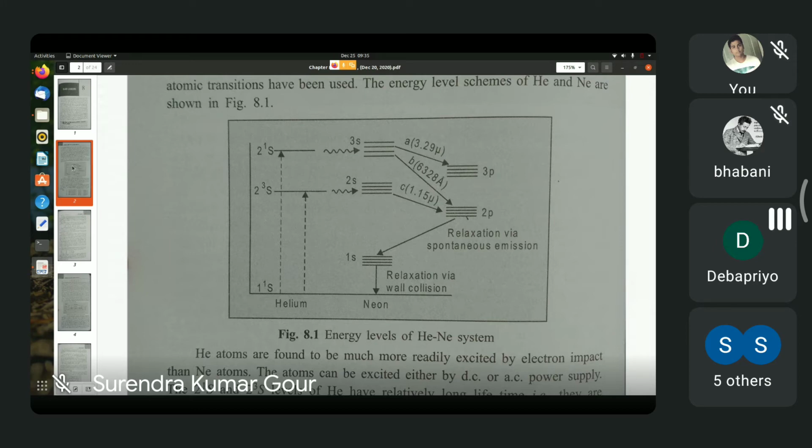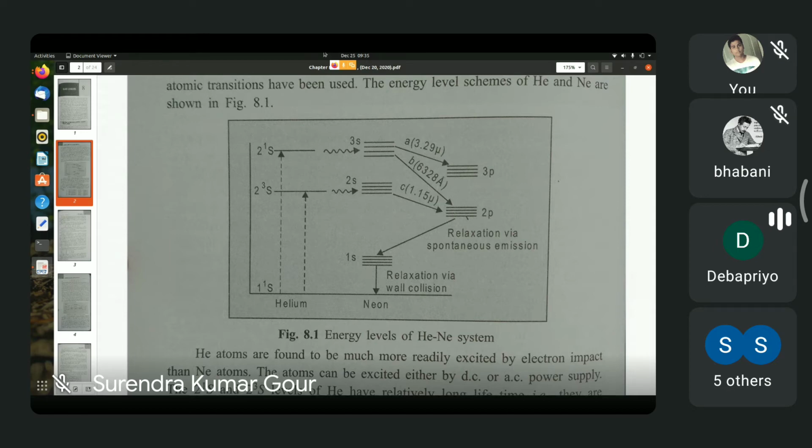You require tau 32 to be much larger than tau 21 for lasing action of the 4-level system. Now here level 3 is either the 2s level or the 3s level of neon, whereas level 2 is either 3p or 2p level of neon.